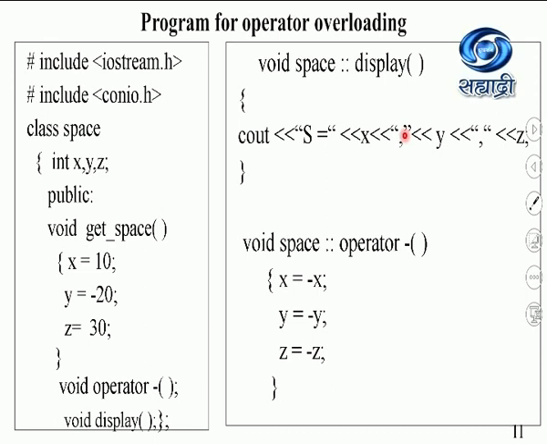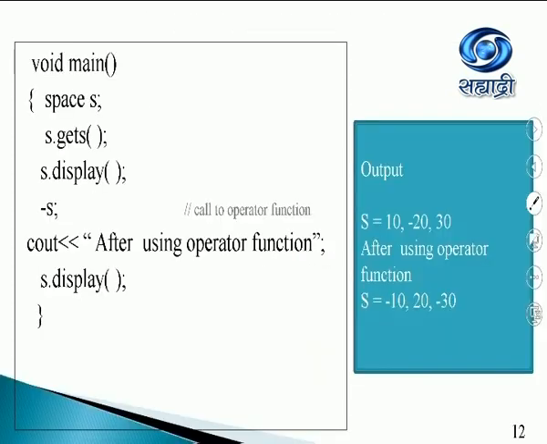Now comes the operator function. So return type is void, space is the class name, scope resolution operator, the keyword operator and the operator minus that I plan to overload. What I'm going to do is negate the values of x, y and z. Let's see how our void main is going to work. Space S is the object of space. Then I call the function getSpace, which will give the values to x, y and z. Then I display. So when I display this, I'm going to get this result: 10, minus 20 and 30.